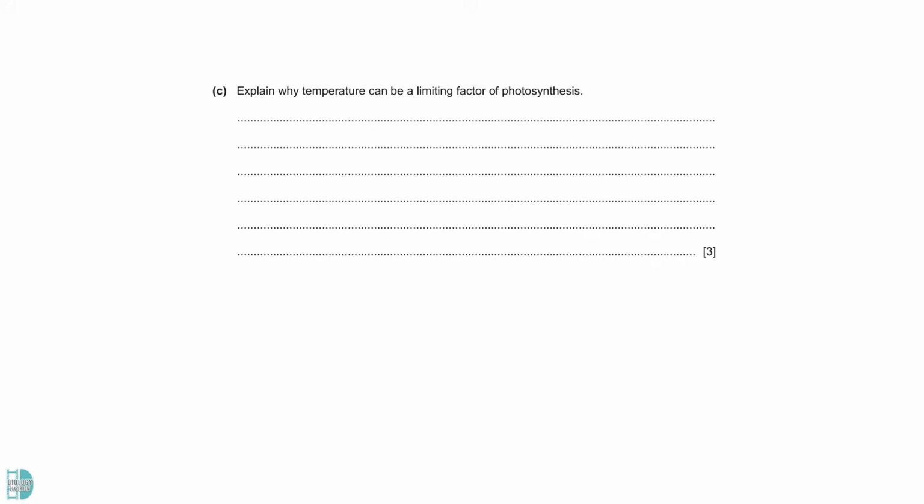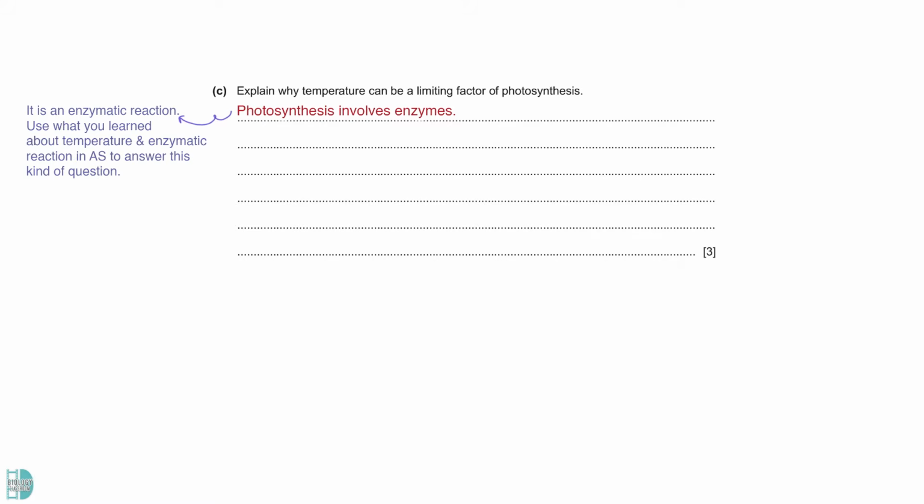C. Explain why temperature can be a limiting factor of photosynthesis. First of all, remember that photosynthesis is an enzymatic reaction. You can use your AS knowledge of how the rate of enzymatic reactions is affected by temperature to answer this question. Higher temperature increases the rate of enzymatic reactions by affecting the rate of enzyme-substrate complexes formation.